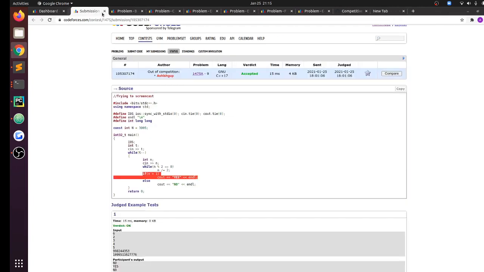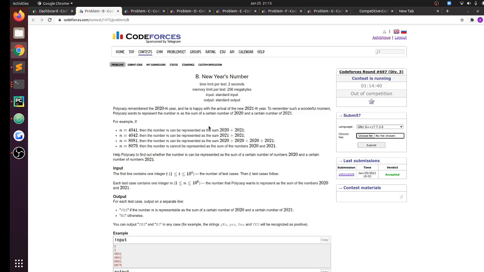For problem B, so problem B was a straightforward implementation question because we were asked to check if I can represent n as a sum of some number of 2020s and some number of 2021s. It can be solved in log n complexity using the extended Euclidean algorithm, but obviously this was not required because this was a div3 B problem. So we can directly brute force. Because these numbers are very big, if I have 1000 of the 2020s, I will end up exceeding 2e6. So I can have at most 1000 of these, I can have at most 1000 of these.